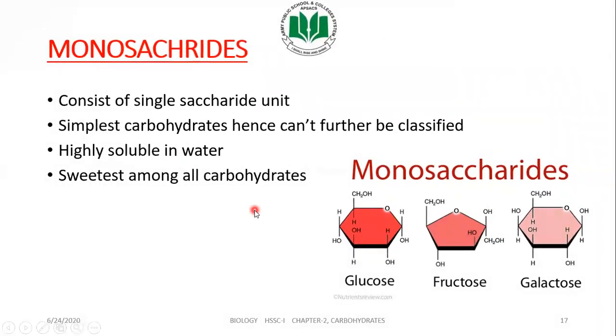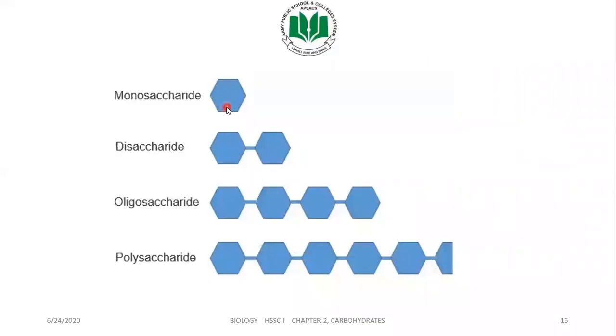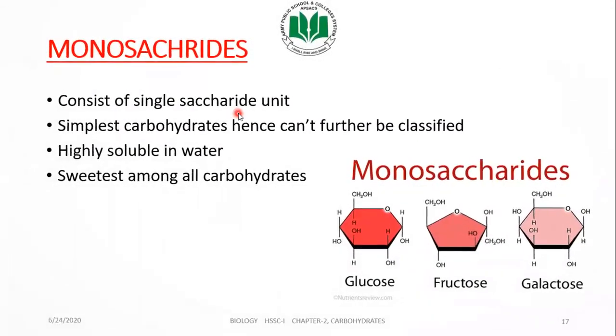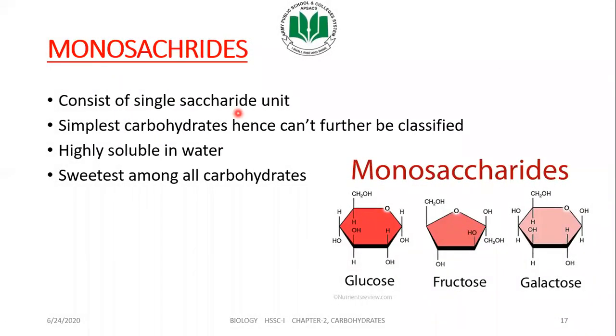So coming towards monosaccharides, they consist of a single saccharide unit. Mono means one. They are the simplest of carbohydrates. You can see here that it contains only one ring structure, one unit, hence considered to be simplest. They cannot be further divided into smaller monomers. They are highly soluble in water. Whenever we mix glucose in water, it dissolves within a few seconds. They are the sweetest among all carbohydrates.